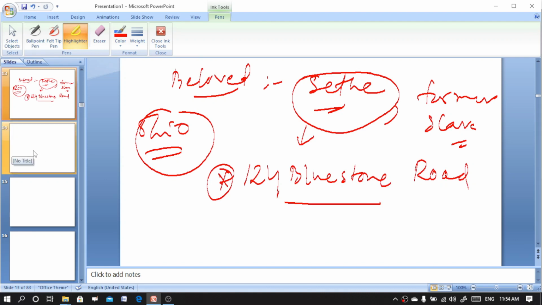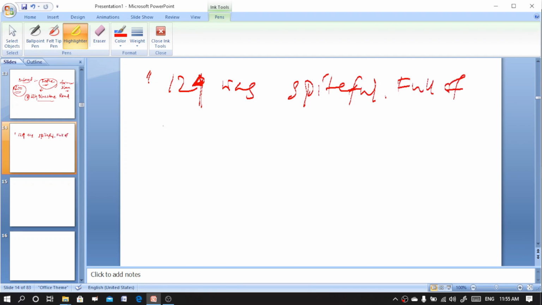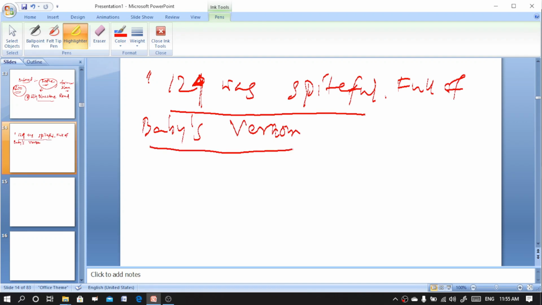And the story opens with an introduction to the ghost. 124 was spiteful, full of baby's venom. This is how the novel opens.